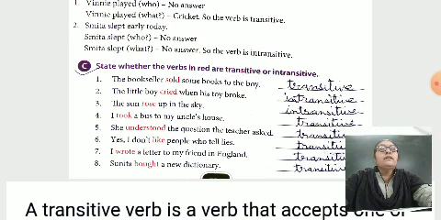I took a bus to my uncle's house. Transitive. She understood the question. Transitive. Yes. I don't like people who tell lies. Transitive. I wrote a letter to my friend in England. Transitive. Sunita bought a new dictionary. Transitive. Okay, I hope you understand the revision of chapter 5.